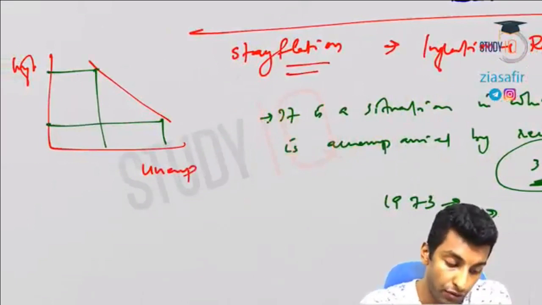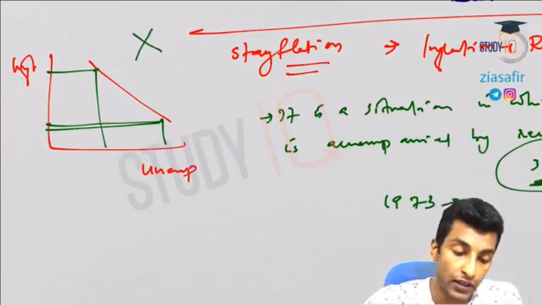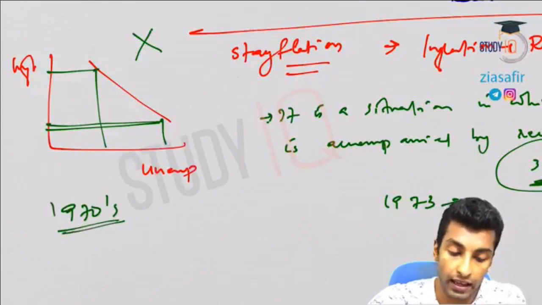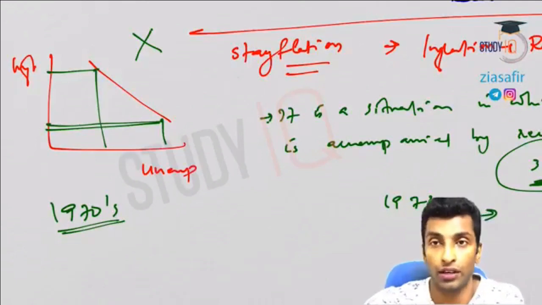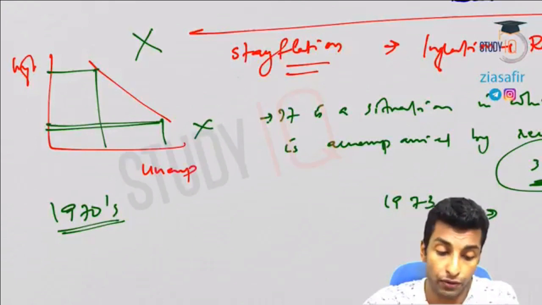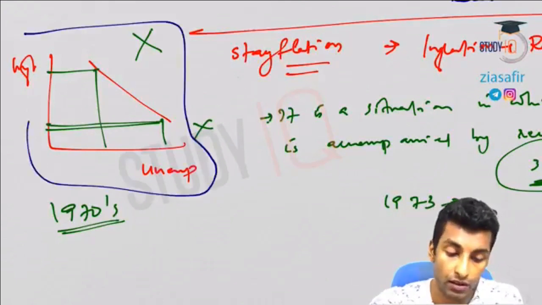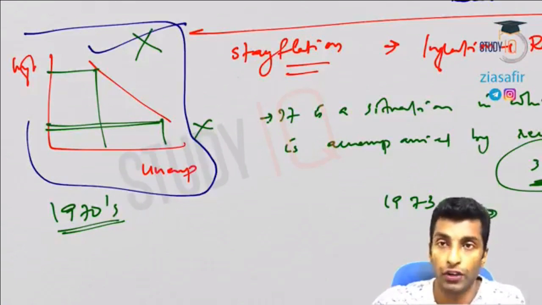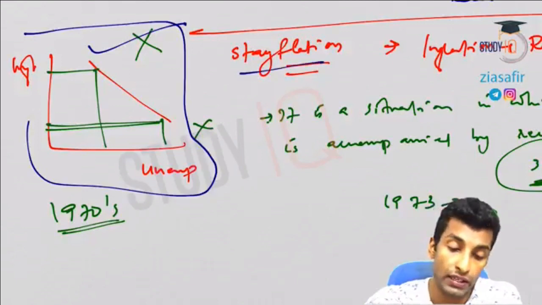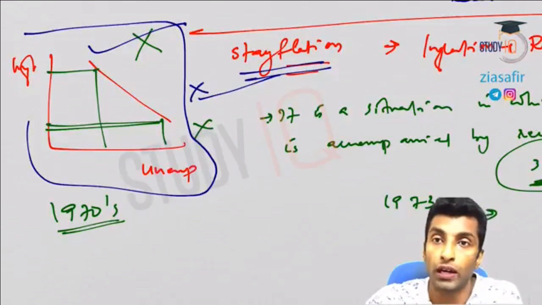So Phillips curve, as I have told you here, in the situation of stagflation, Phillips curve failed. So there was a discussion in the 1970s that led to change in theories. So now Phillips curve does not exist as it failed. But for a short term, this may work out. Phillips curve is okay, Phillips curve is true, but long term this won't be there. Okay, so when stagflation is there, Phillips curve fails because both are opposite.